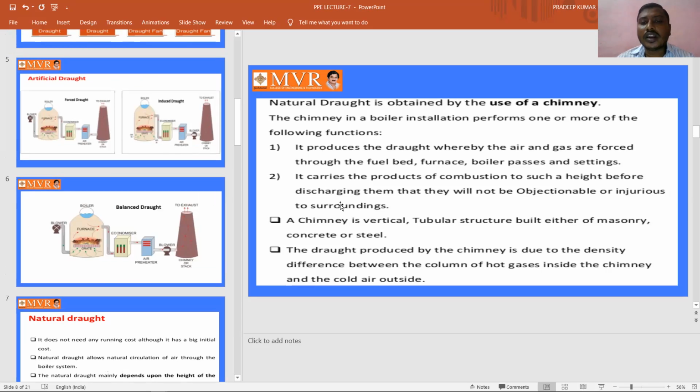It carries the products of combustion to such a height before discharging them that they will not be objectionable or injurious to the surroundings.